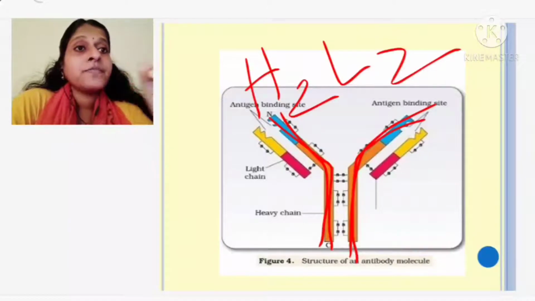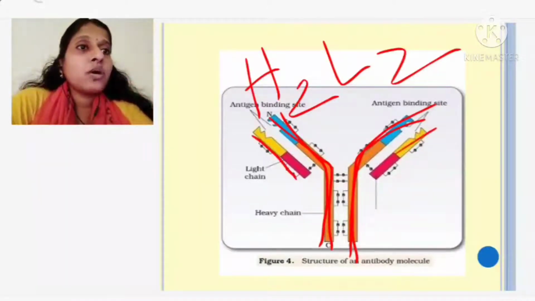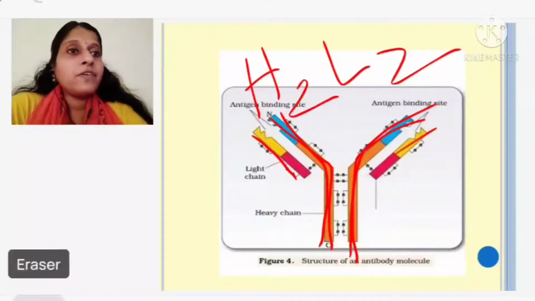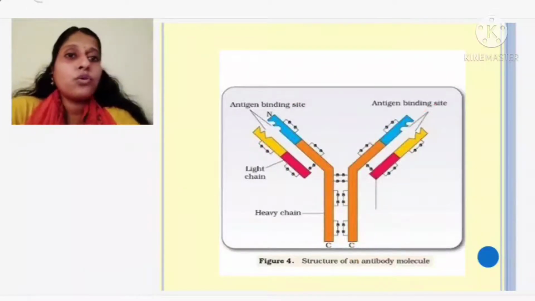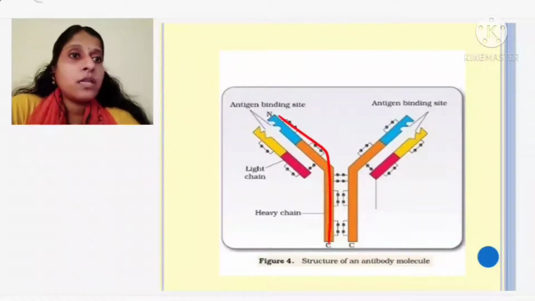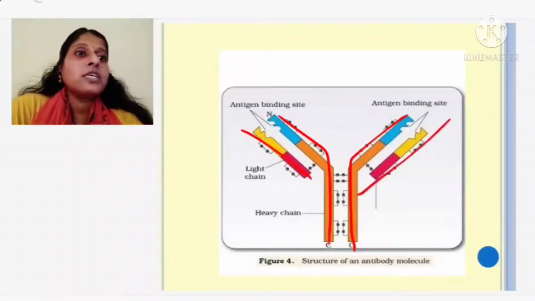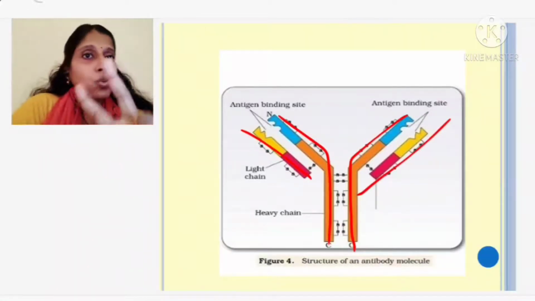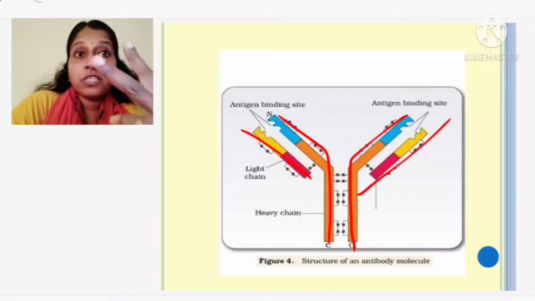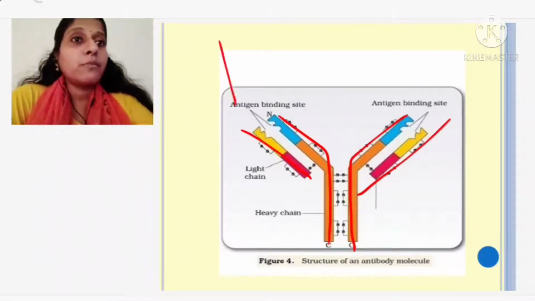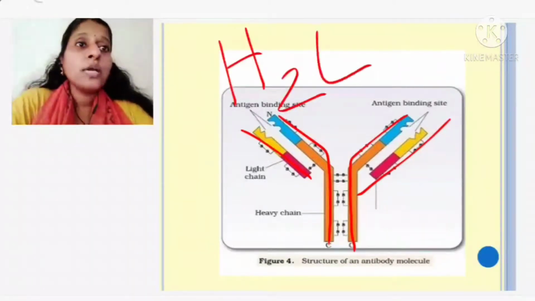Heavy chain, high weight, and another one is your light chain. These two are the light chain. So how many heavy chains are there in an antibody molecule? You can find there is 1, 2. 2 heavy chains are there. And how many light chains are there? 1, 2. So 2 light chains are there. So 2 heavy chains and 2 light chains. That's why antibody is represented as H2L2.